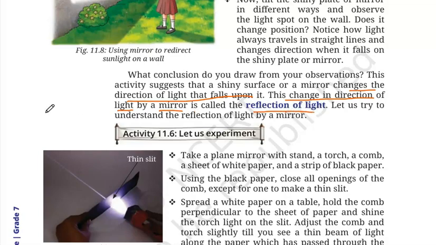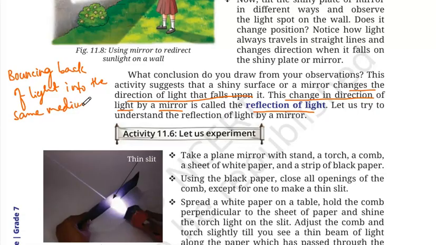Okay, so what is reflection of light? Bouncing back of light into the same medium is called reflection of light. Okay, and when does it happen? It happens when light falls on an opaque shiny surface or a plain mirror.